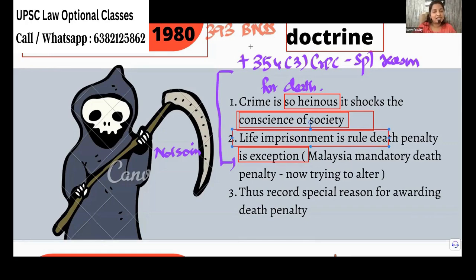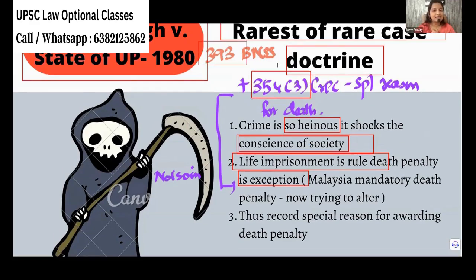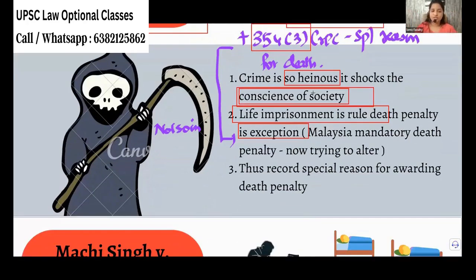And we have section 354 clause 3 of CRPC and 393 of BNSS, which supports this. In this, they will say if a judge wants to give a death penalty, he must mention the special reason in the judgment itself. So what is the final outcome? Life imprisonment is a rule and death penalty is an exception. Okay, so that you must know.